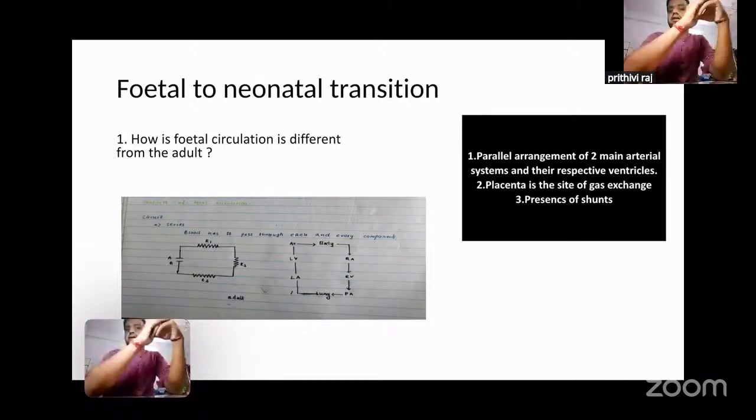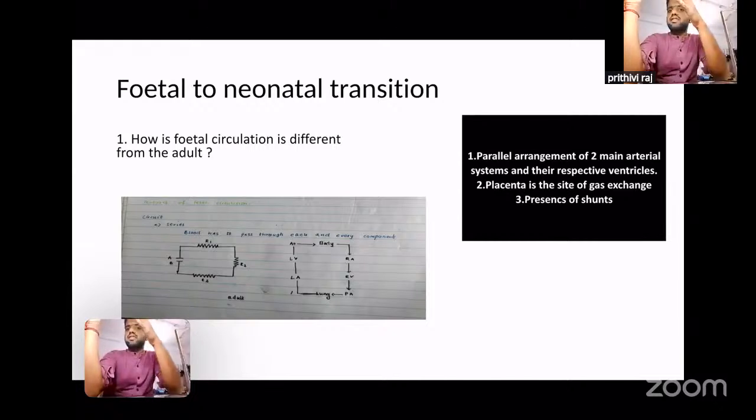So what actually happens from that fifth week of intrauterine life till the complete gestation, up to 40 weeks of gestation, multiple things happen to mature the circulation so that the baby can adapt to the extrauterine life. That is, once the baby is born into this world, it has to adapt to that particular neonatal or adult circulation. How do those changes occur and what are the phenomena that the fetus and neonate will follow so that it can adapt from in utero to ex utero environment?